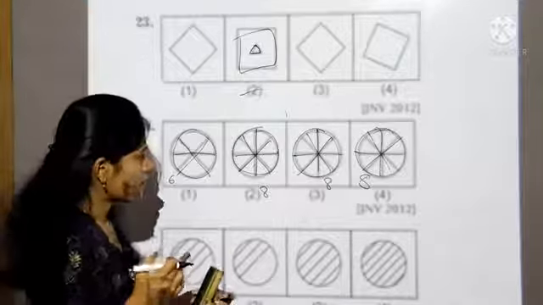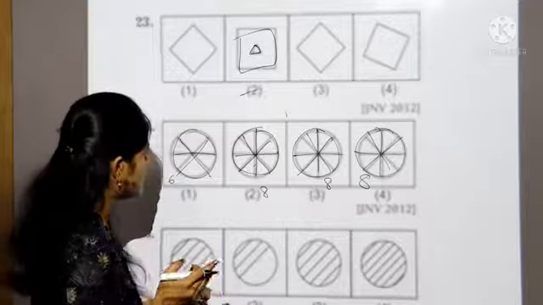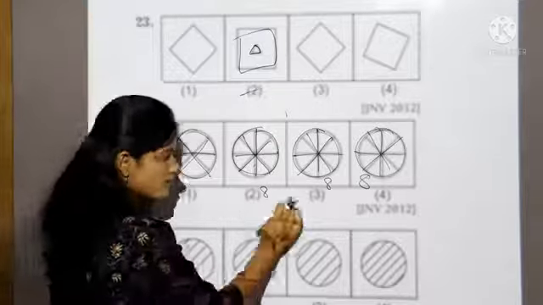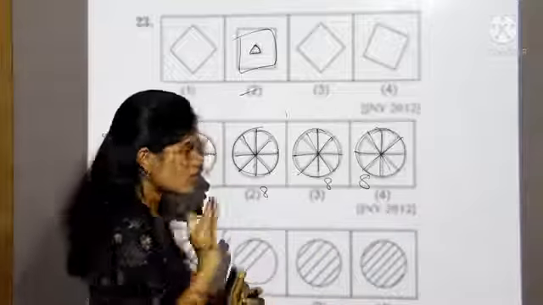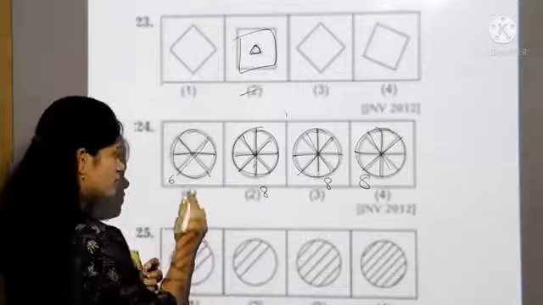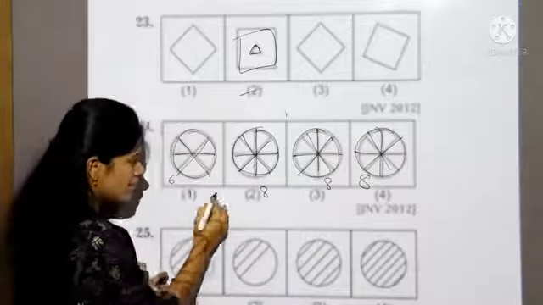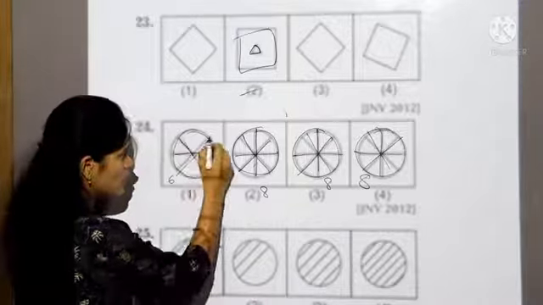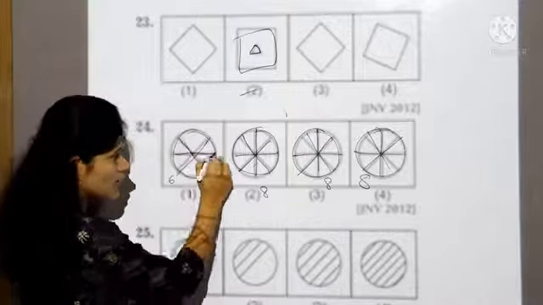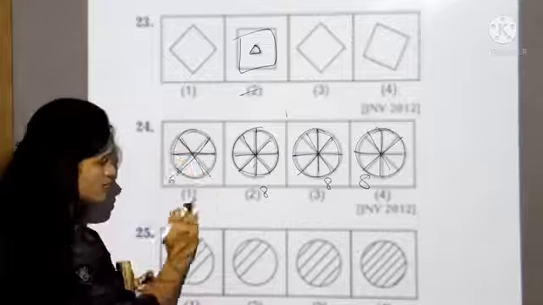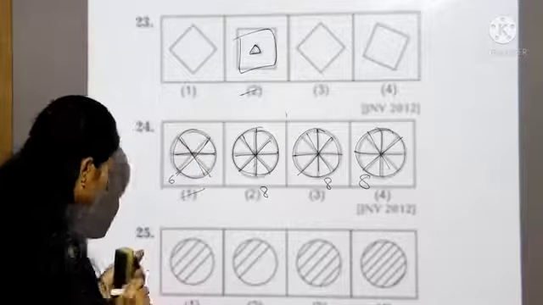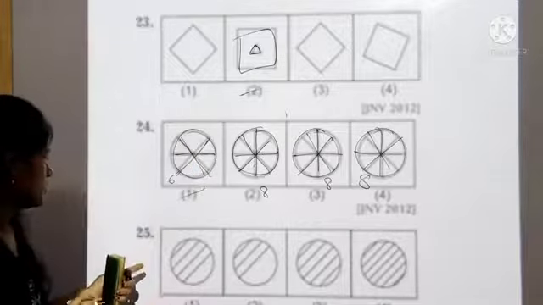You can say the other way also. Second, third, and fourth have 4 diameters, but the first box has only 3 diameters. See here, 1 diameter, 2 diameter, 3 diameter. So which is different from the others? Answer is the first one. Let's take 25th question.